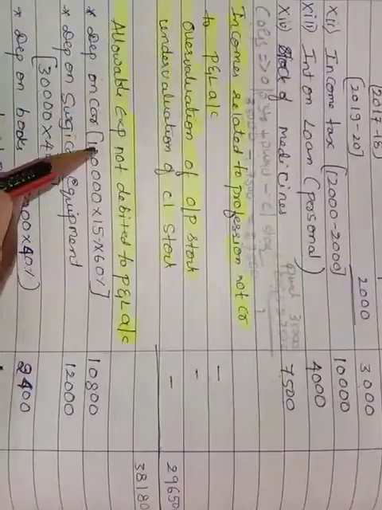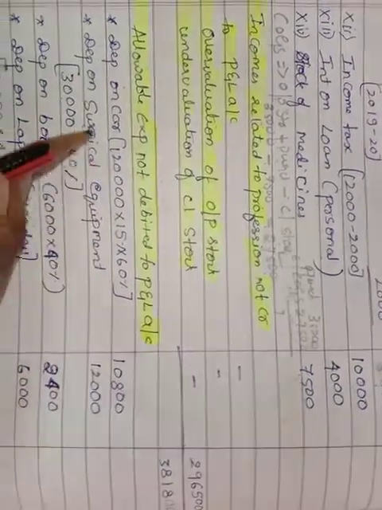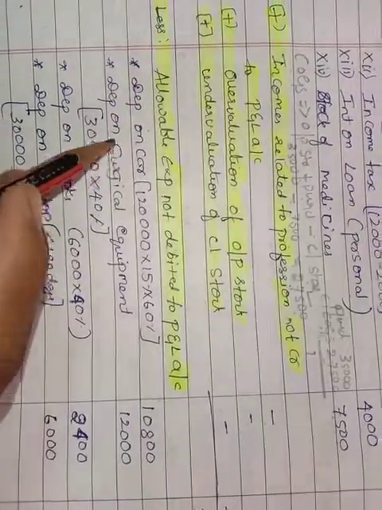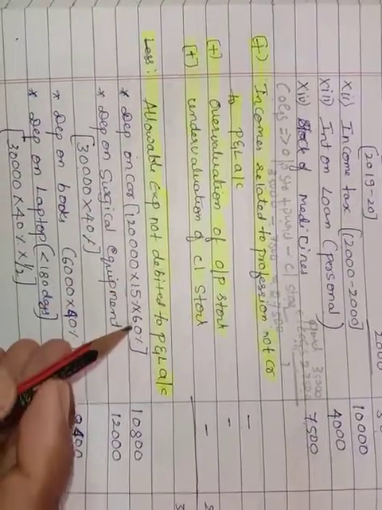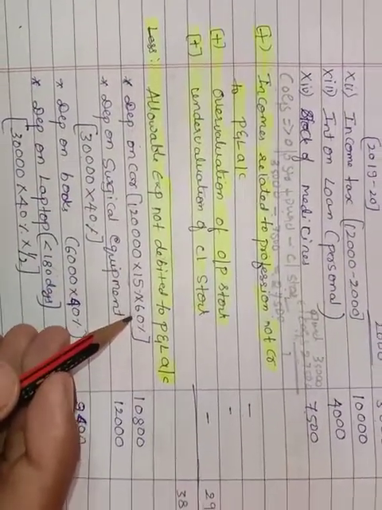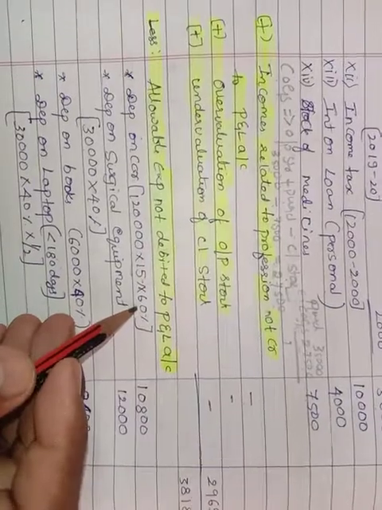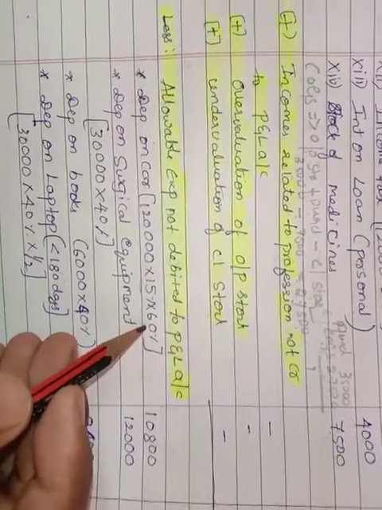Next, allowable expenses not debited to profit and loss account. So, what are the allowable expenses? Less. We need to less, right? Depreciation on car is 15%, 60% is business use, it's a proportion. The other remaining 40% is personal.